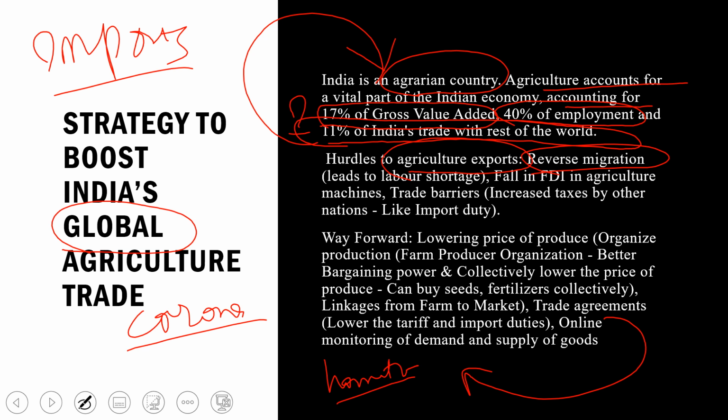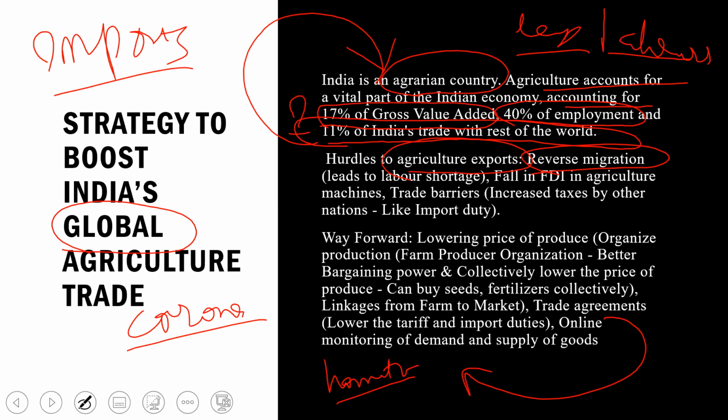Suppose we had large farmers who have laborers in their fields, and ultimately, due to the pandemic, these laborers moved back to their hometowns, like if they belong to the state of Bihar and so on, they moved back to their respective states, and ultimately this reverse migration has caused hurdles to agriculture exports. If these laborers were working in the export industries also, then this is a problem for the export economy sector, and we are not earning money through it.